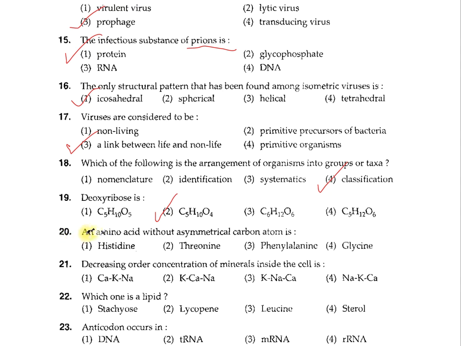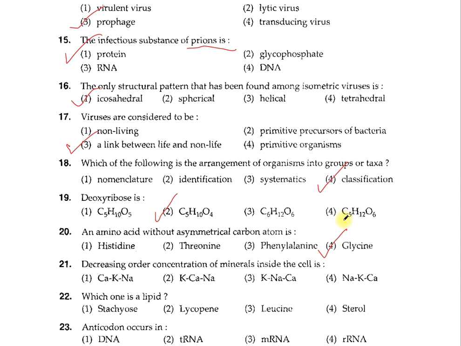Question 20. An amino acid without asymmetrical carbon atom is: 1. Histidine, 2. Threonine, 3. Phenylalanine, 4. Glycine. The correct option is the 4, glycine. The glycine has no chiral carbon atom.